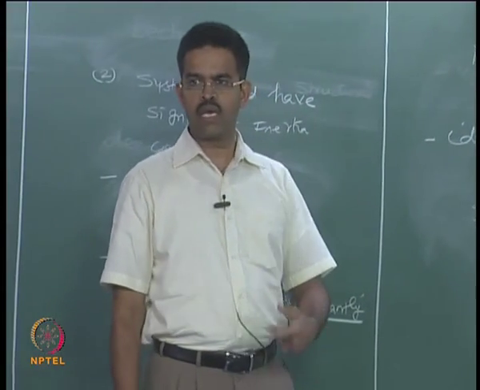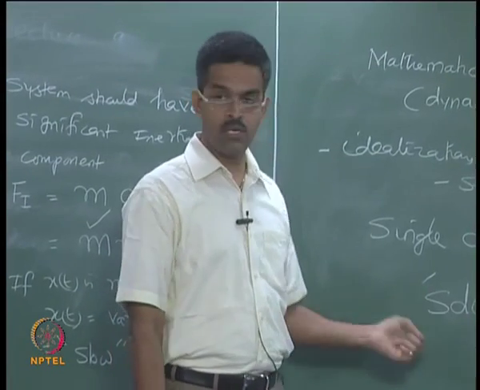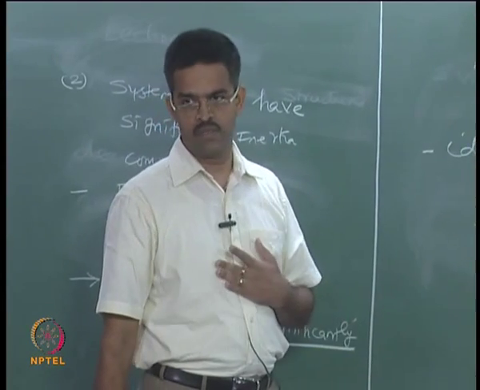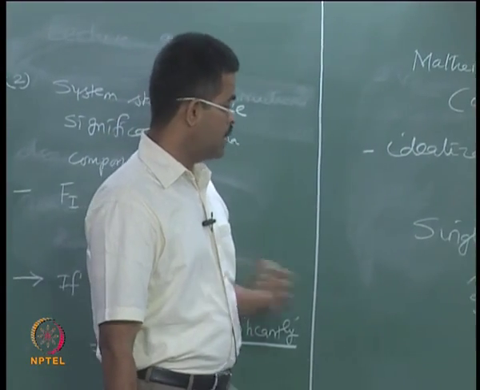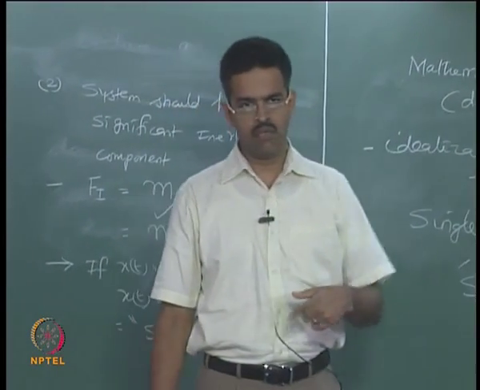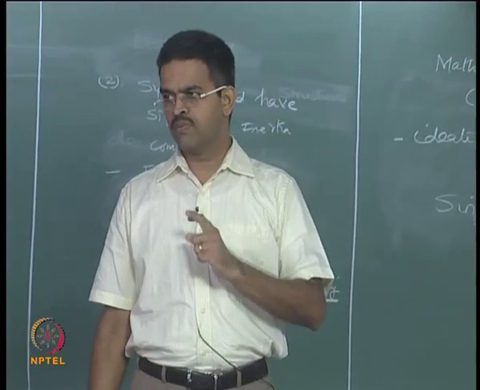We will recollect that degree of freedom is an independent coordinate explaining the inertia component in a given system, and it is not the point where the mass is lumped. It is talking about independent displacement components. So, in a single degree of freedom system I must restrain the motion of the mass in only one displacement coordinate.